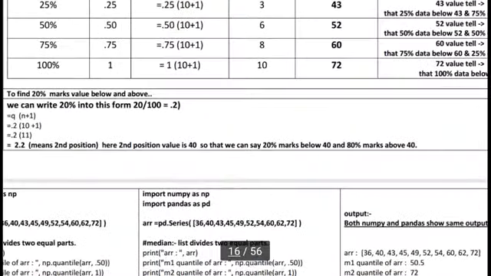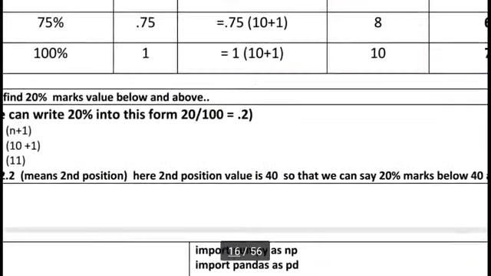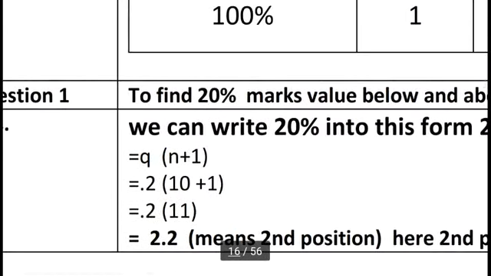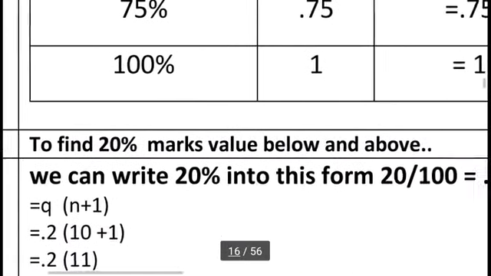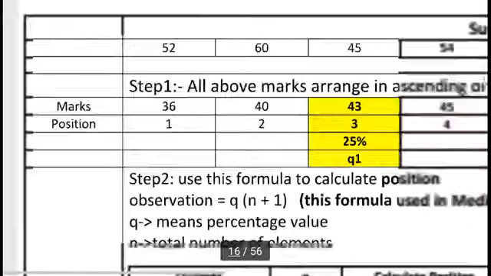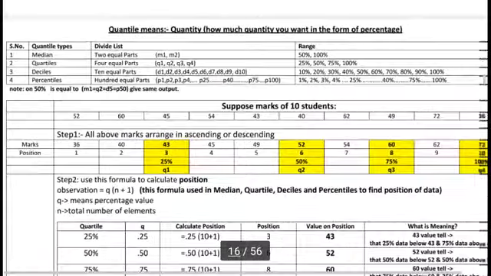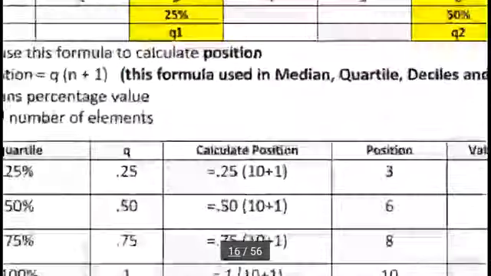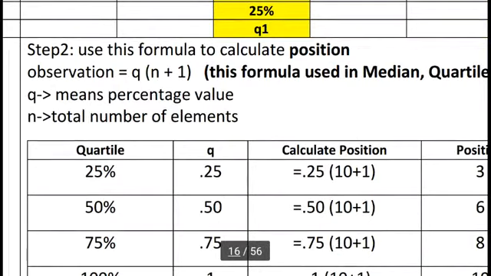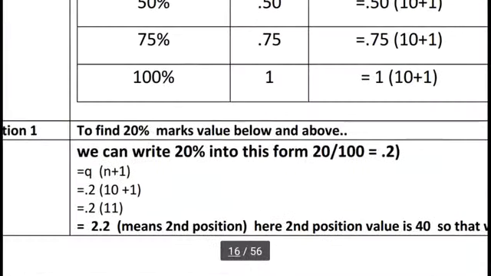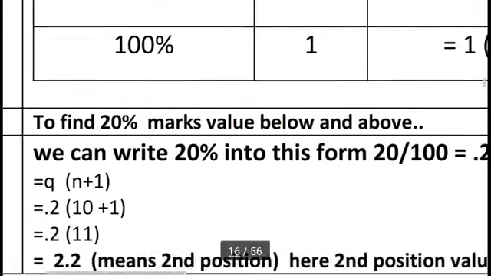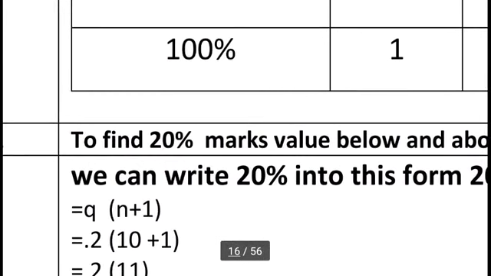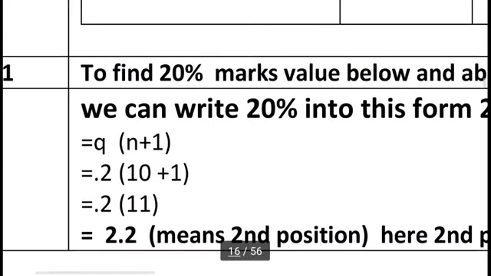Okay, here I am taking another example. Suppose the question is to find the 20% marks value, below and above. So this is our list and I want to know 20%. Our formula is q times (n plus 1). Here q means the question, 20%, so we can write 0.2. The total number of elements is 10. So we write 10 plus 1. It will return 2.2.